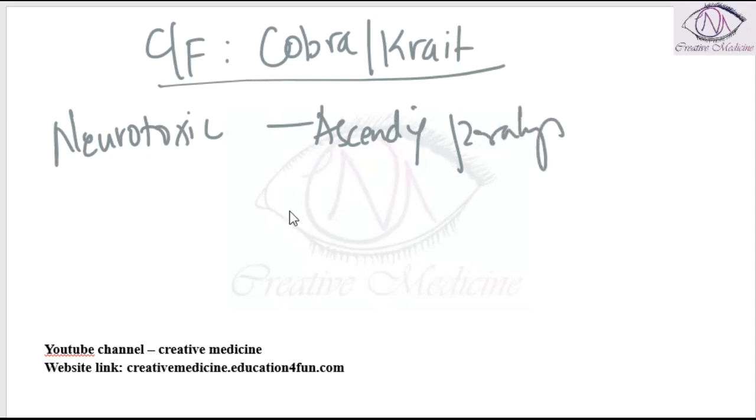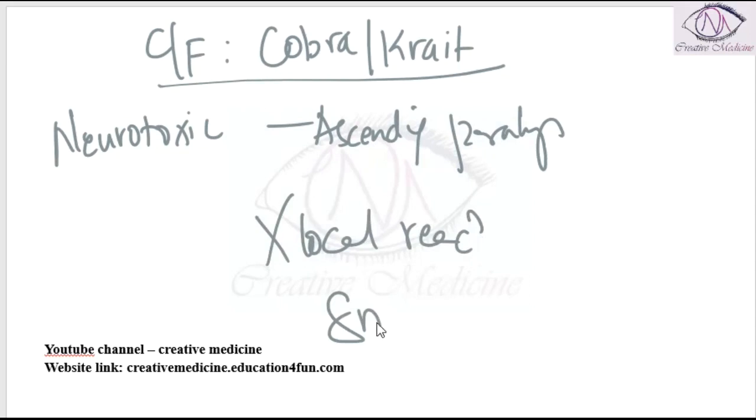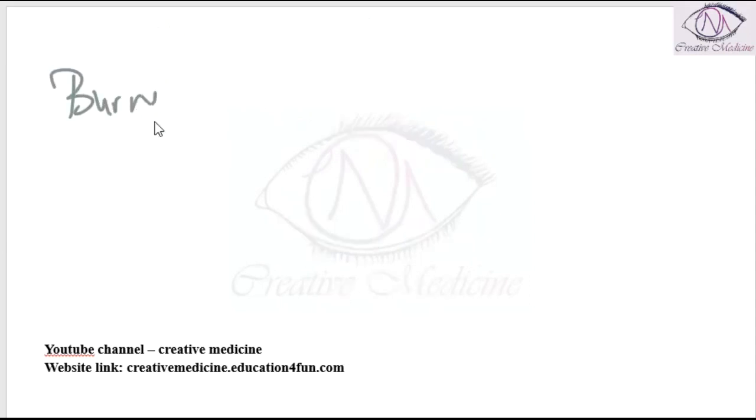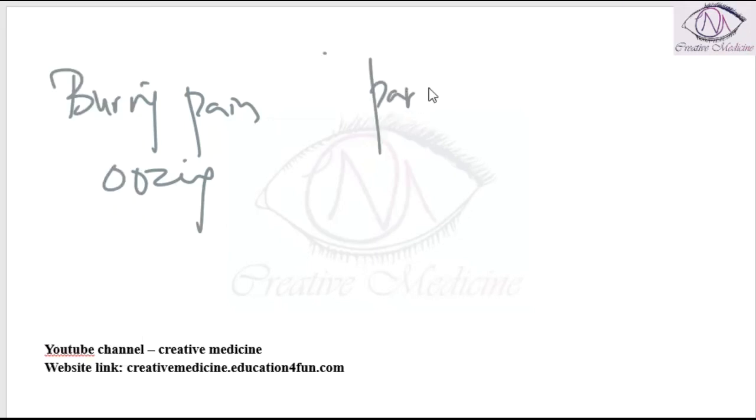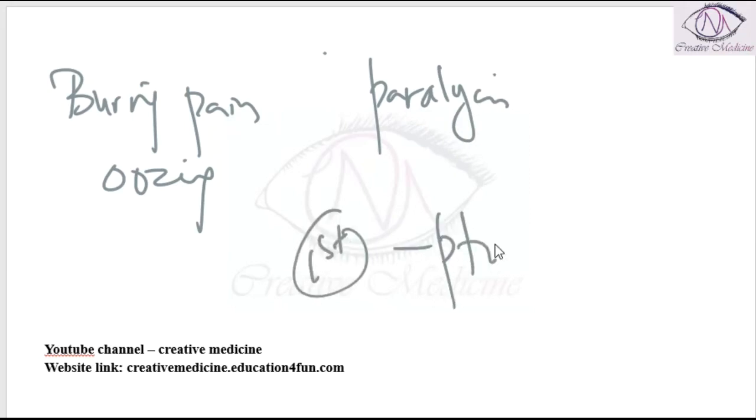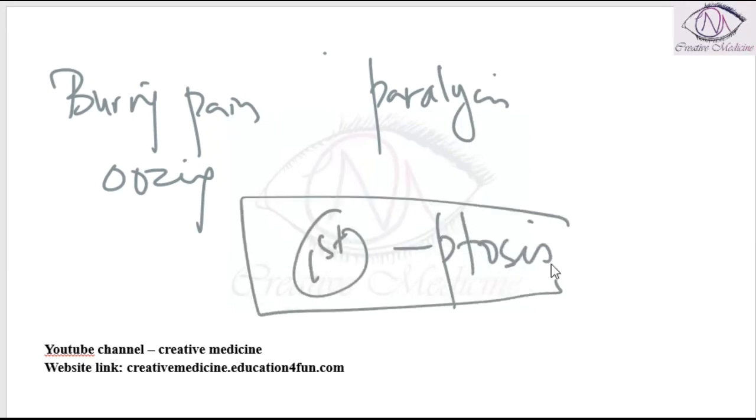Local features of Cobra and Krait start by 8 minutes. The patient has burning pain with oozing and blood-stained fluid. Systemic features like drowsiness, weakness, reluctance to walk or stand, then paralysis begins. First manifestation is ptosis, that is paralysis of the lower limb and trunk.